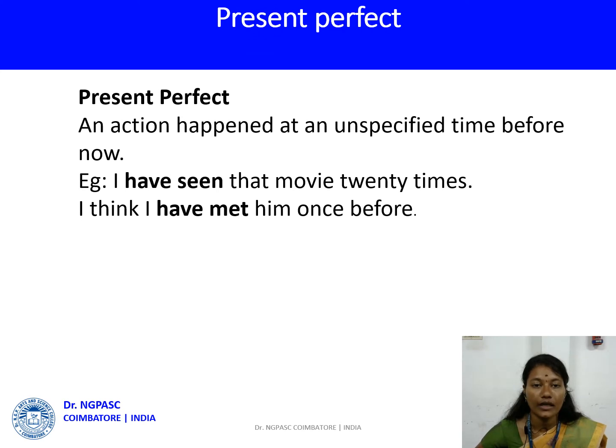Present perfect, an action happened at an unspecified time before now. Example, I have seen that movie 20 times. I think I have met him once before. To express an action which is recently complete, that is what present perfect tense is.